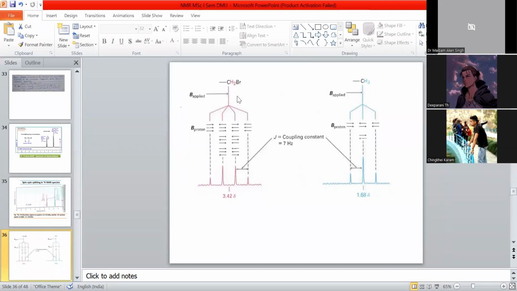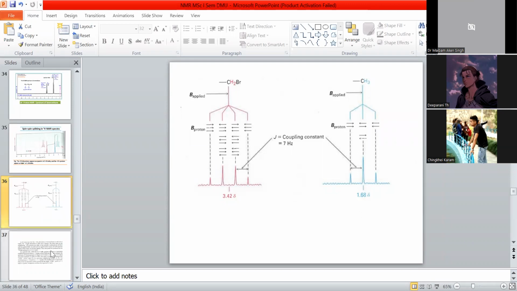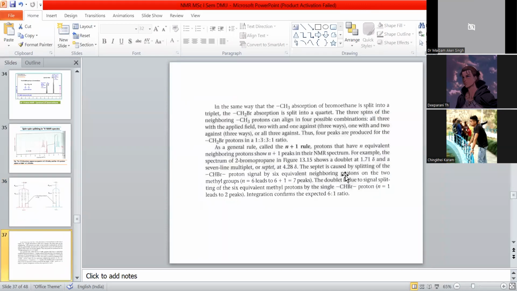So for the methylene proton, strongly reinforced, aligned, opposed, strongly opposed, as mentioned. Here also the triplet: these are strongly opposed, strongly aligned, reinforced, and moderately. This one is very important.